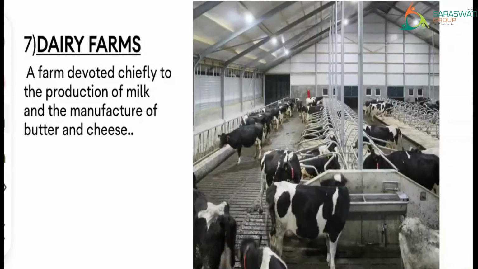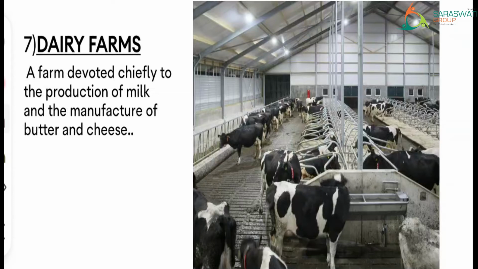Dairy farm means a farm devoted chiefly to the production of milk and the manufacture of butter and cheese. Here, a dairy farm is specially engaged in production of milk. In the picture you can see there are so many cows. And why are cows needed?